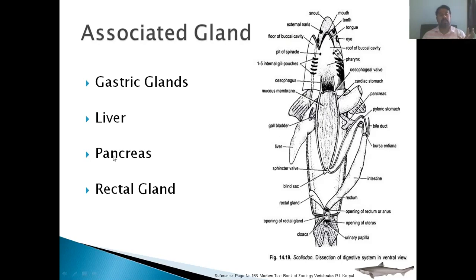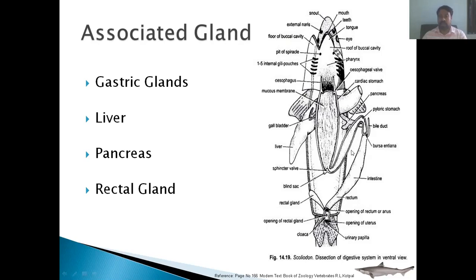And the next gland, there is a pancreas. Here we can see pancreas. This pancreas is again a bile gland, and the function of the pancreas is to produce the pancreatic juice. It secretes the enzymes called amylopsin, trypsinogen, and the lipase. These both glands, the liver and the pancreas, secrete their secretion into the intestine.